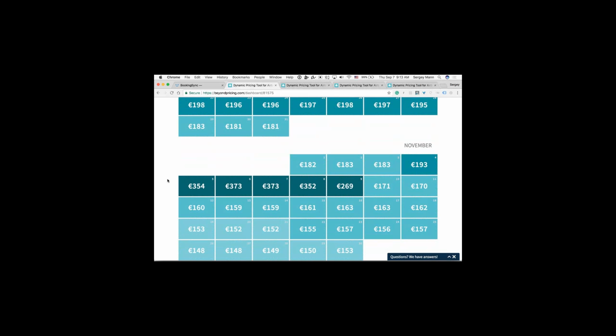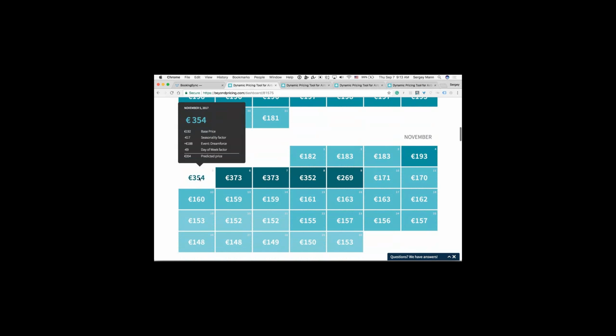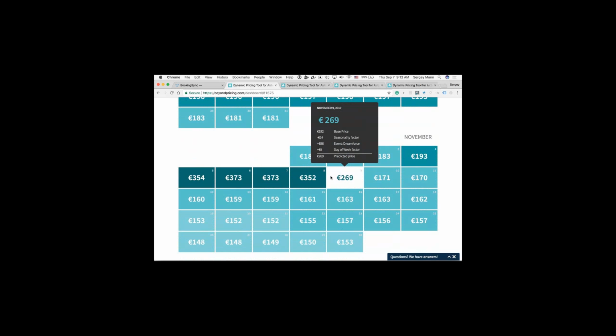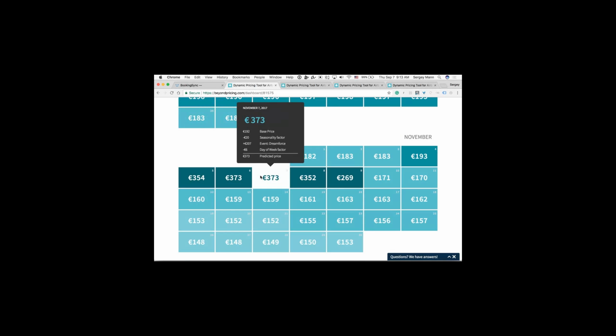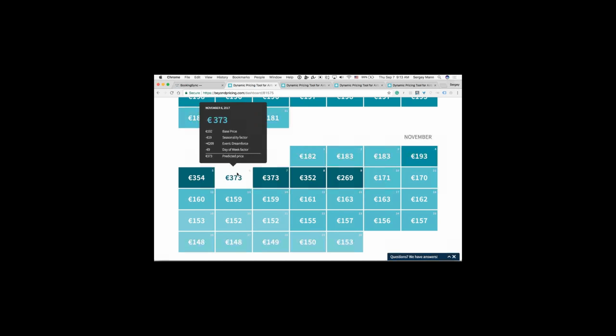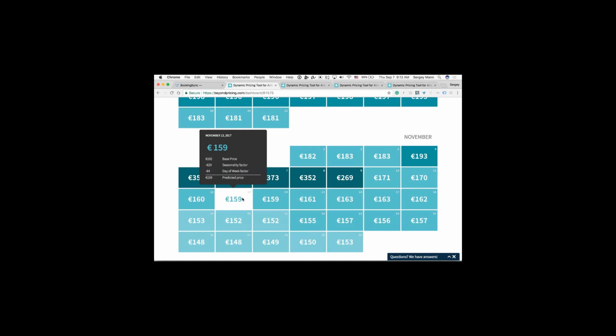And one thing that will probably stand out to you right here is this week right there in early November, which is looking a little bit crazy if you don't know the context of this. Here we're more than doubling prices on some of the days, which is a little bit crazy, especially considering this is November and this is generally low season and we're generally going down quite a bit.